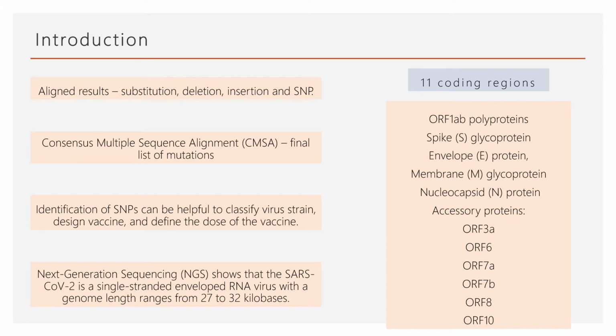The metagenomic analysis using next-generation sequencing, or NGS, shows that SARS-CoV-2 is a single-stranded enveloped RNA virus with a genome length ranging from 27 to 32 kilobases. As reported in NCBI, SARS-CoV-2 has 11 coding regions that can encode ORF1ab polyproteins, spike S glycoprotein, envelope E protein, membrane M glycoprotein, nucleocapsid N protein, and 6 more accessory proteins. This ORF, or open reading frame, can encode several non-structural proteins, or NSP.